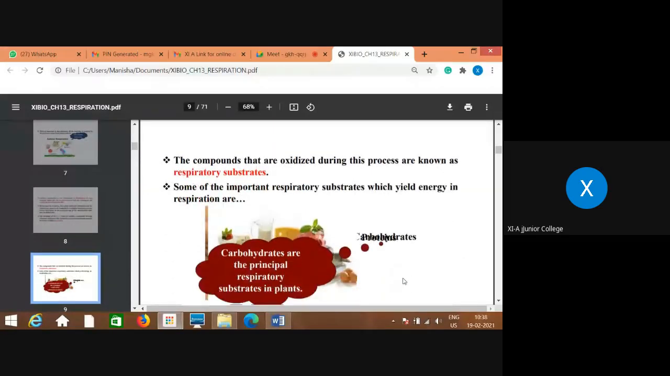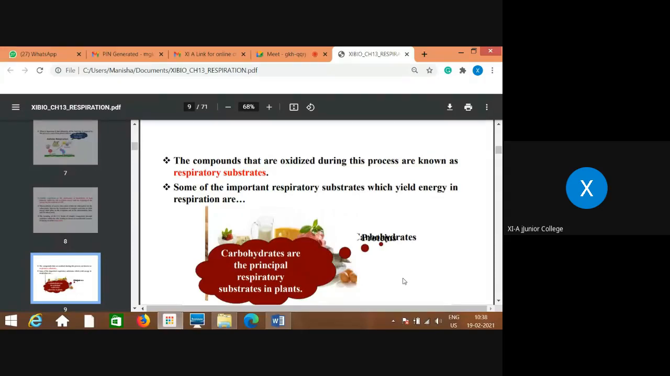That is, breaking down of complex compounds which contain carbon bonds, because carbohydrates contain carbon. These carbon-carbon bonds in the complex form are broken down by the oxidation process within the cell, which leads to the release of energy. The compounds that are oxidized during this process are known as respiratory substrates.